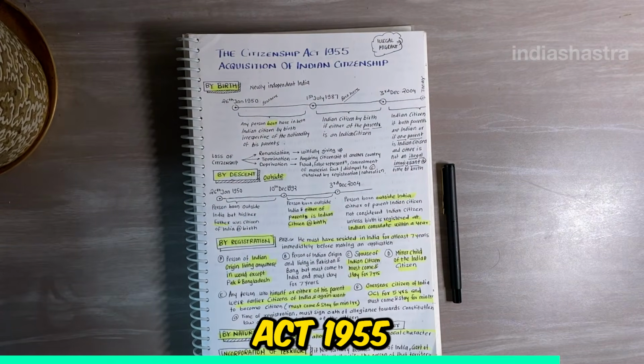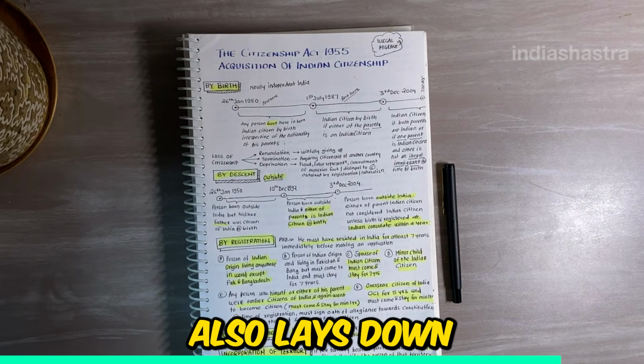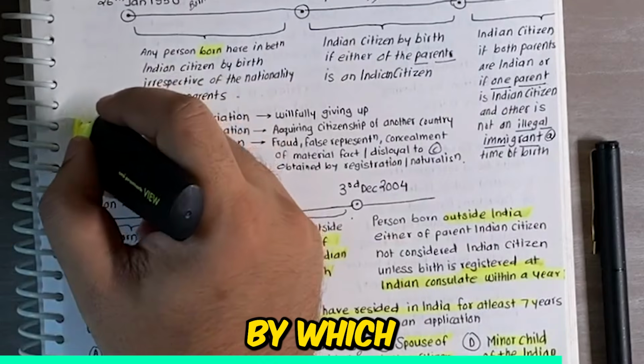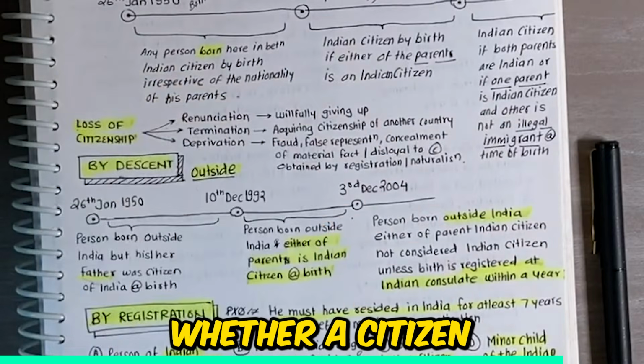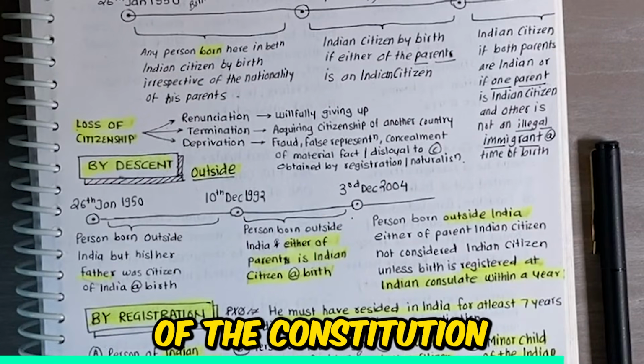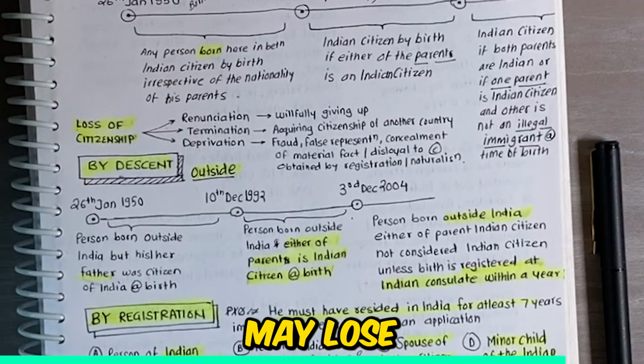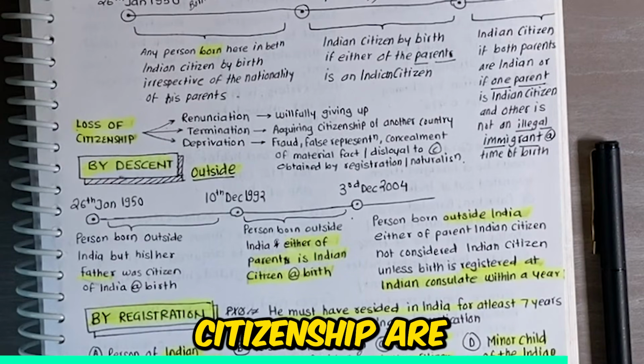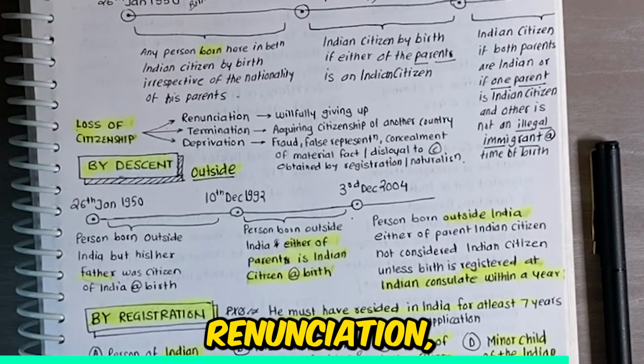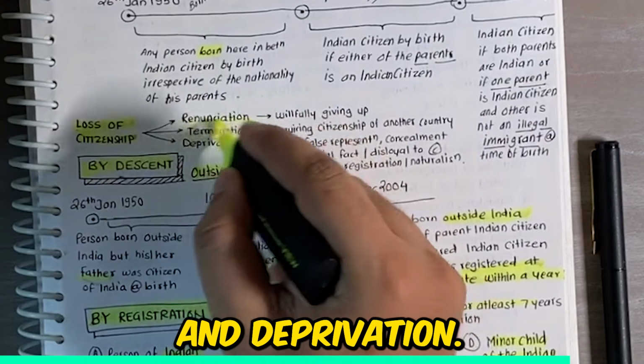The Citizenship Act 1955 also lays down the 3 modes by which an Indian citizen, whether a citizen at the commencement of the Constitution or subsequent to it, may lose his citizenship. The 3 modes of loss of Indian citizenship are renunciation, termination, and deprivation.